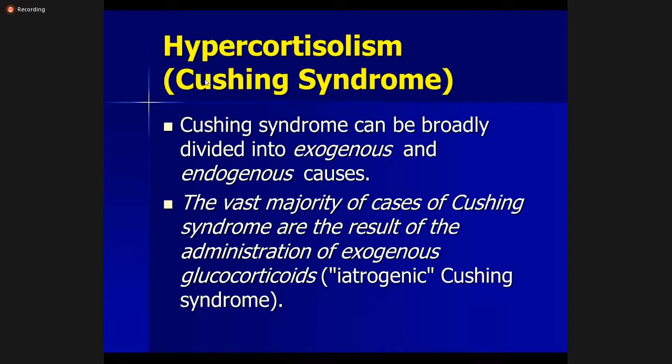So there is a common practice to give exogenous glucocorticoids. Doctors also prescribe glucocorticoids in conditions like chronic inflammatory conditions, like autoimmune diseases such as rheumatoid arthritis. So the first and most important cause of hypercortisolism or Cushing syndrome is the iatrogenic administration of glucocorticoids or steroids.